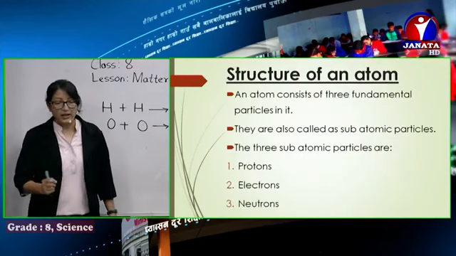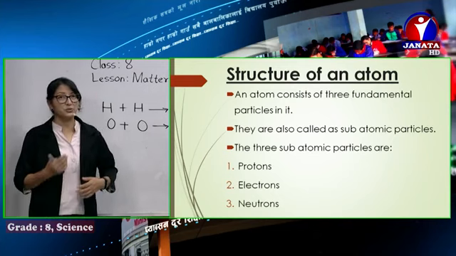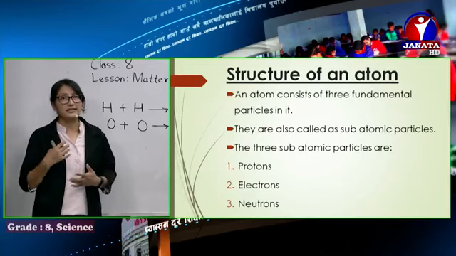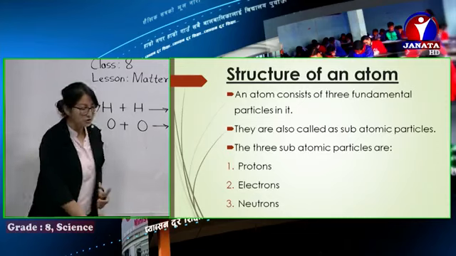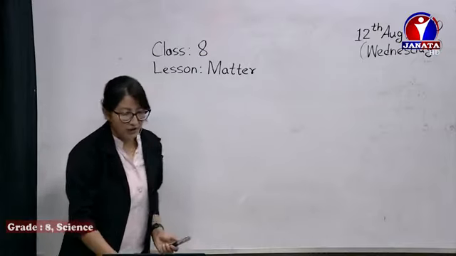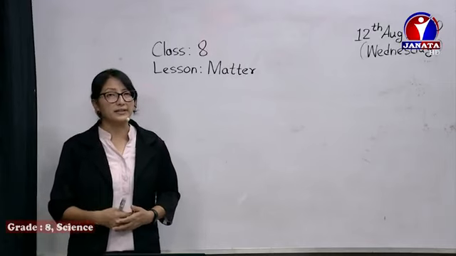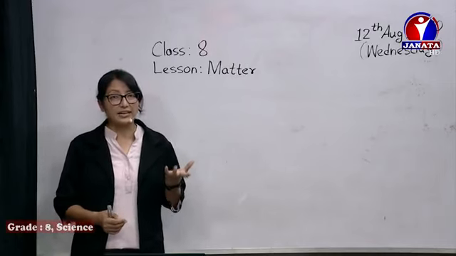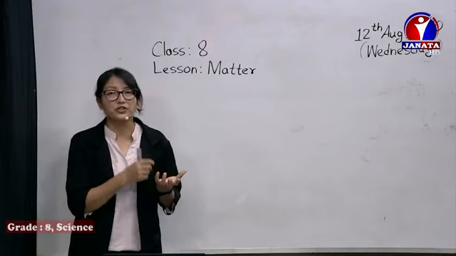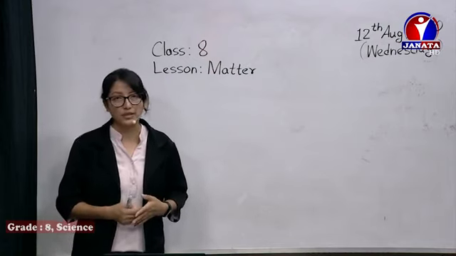Now next, a very important one is structure of an atom. Just before, we studied what is an atom. Now an atom is also composed of various particles. So what are they? About it we are going to study. An atom consists of various other particles in it. We said that atom is the smallest particle, but that atom also consists of some other fundamental particles. They are called subatomic particles.